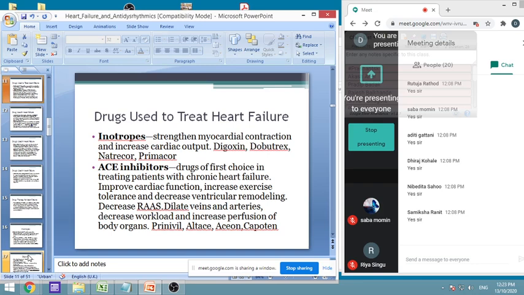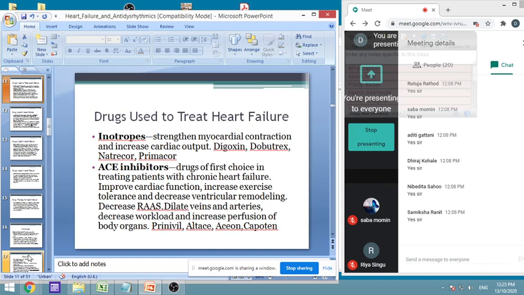They are the drugs of first choice, because we have already seen in hypertension that these are the drugs which act on the renin, angiotensin, aldosterone system, and they can act at various places. We have seen all these places where they are acting. Okay, renin, angiotensin 1, angiotensin 2.